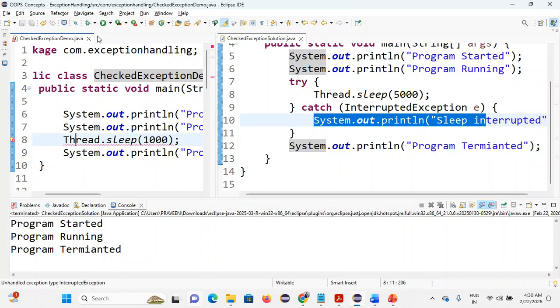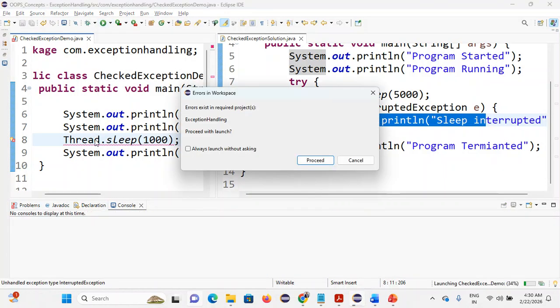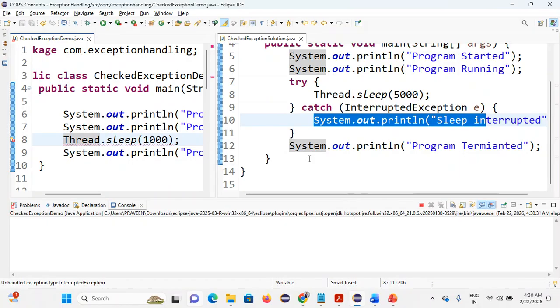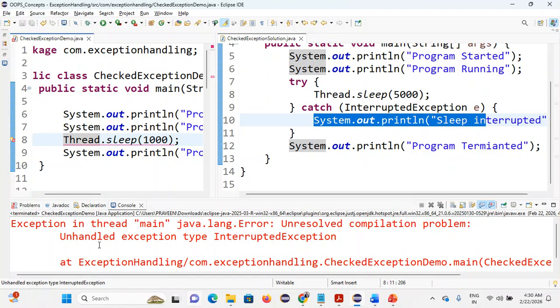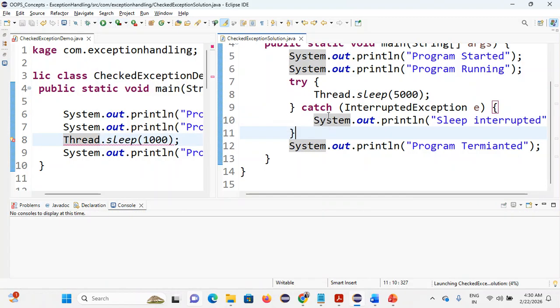But in our previous program, what will happen? During compilation itself, it will throw a compilation error. What is that? Unhandled exception type. If I'm executing this code, what will happen?